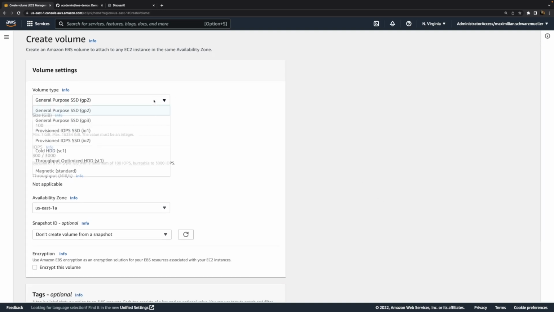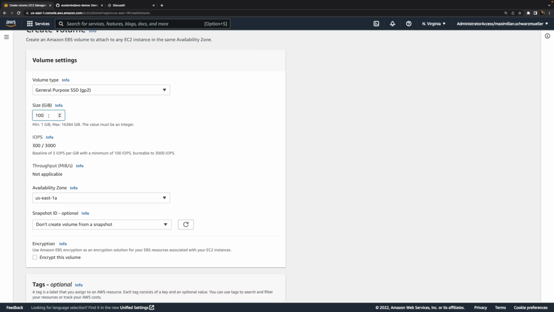Now, when you create a new volume, you can choose which kind of volume it should be. We have SSD volumes here, different kinds of SSD volumes, which are optimized for different data access patterns. We have a non-SSD volume, a hard drive here, which could be used for huge amounts of throughput. So where read and write speed doesn't matter too much, but you need to store large chunks of data. But here I'll stick to the default that was selected, because that is also free tier eligible as long as we don't make this hard drive too big at least. Hence here I'll choose 2 GB of space. I don't want a large hard drive, I only need a small one to show you what I want to show you.